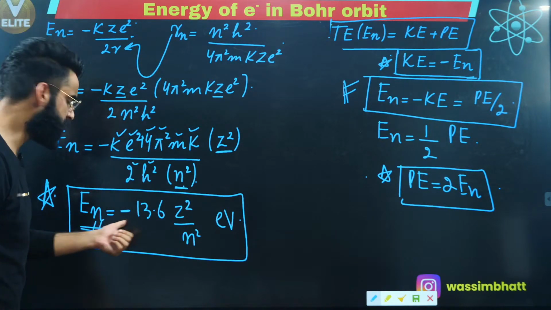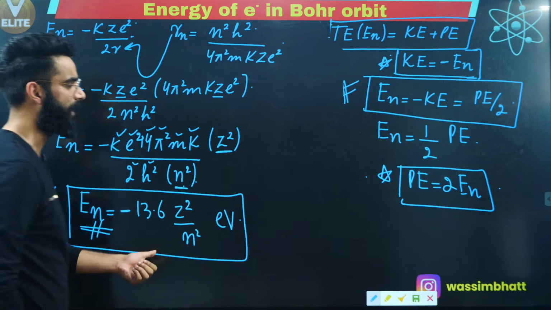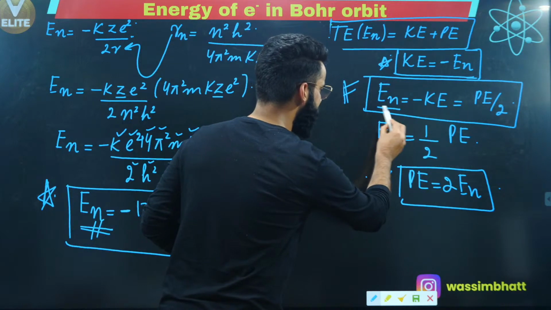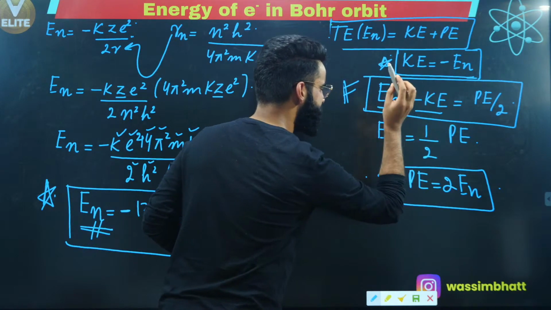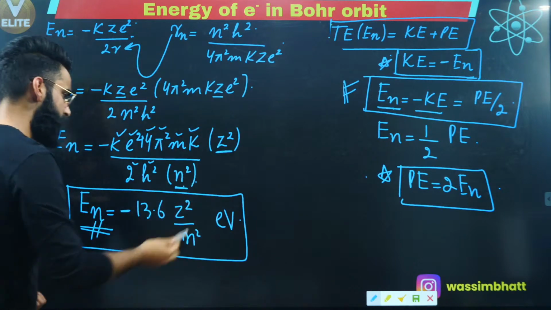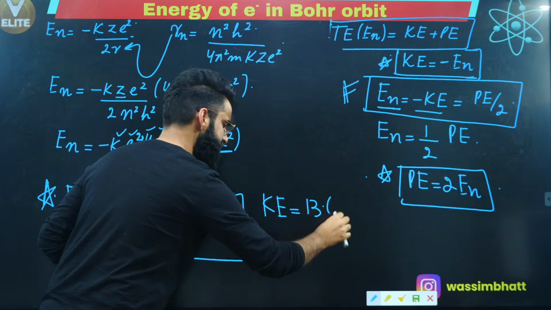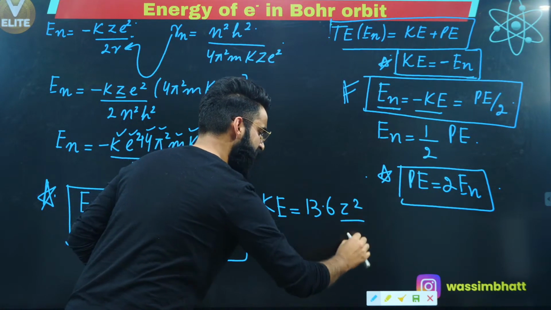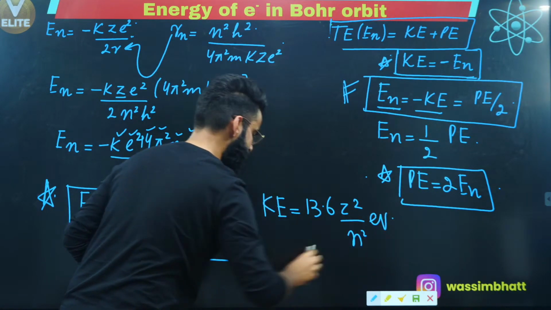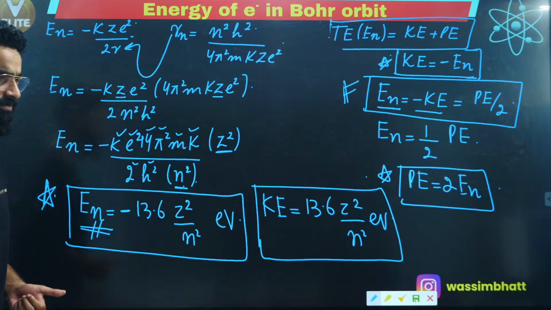Absolutely. So we got to know the total energy possessed by the electron is minus 13.6 z square by n square. But already I had mentioned the total energy possessed by the electron is minus times its kinetic energy. Or you can say kinetic energy is minus times the total energy. So from here, you can say kinetic energy possessed by the electron is 13.6 z square divided by n square electron volts, correct? This is the kinetic energy which is possessed by the electron in the nth Bohr's orbit, right? Okay. I'm sure it's clear to everyone.